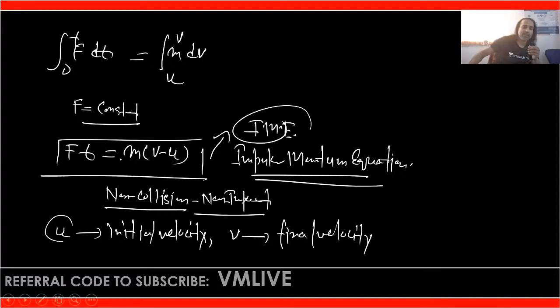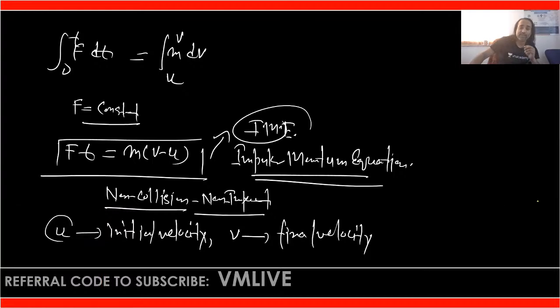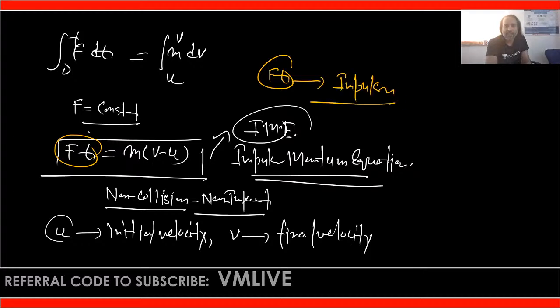Now one thing which is very important. Let me discuss it, because many students apply the concept but have doubts. This is Ft. Ft as a product is called impulse. And F here is not simply force, it is the average impulsive force.